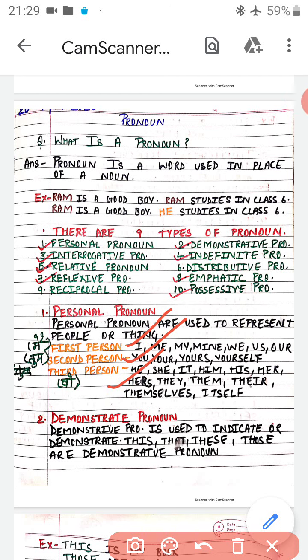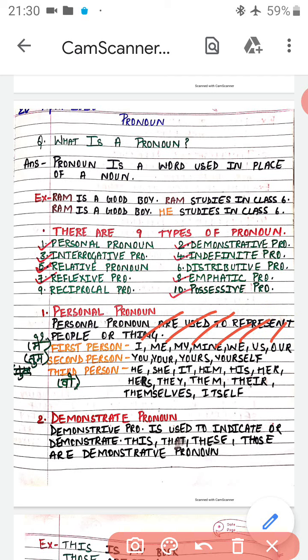Now first person in Hindi we can say मैं. I means मैं, me means मैं, my means मेरा, mine means मेरा. When I am saying we, it means I and you, so in that also I is there.